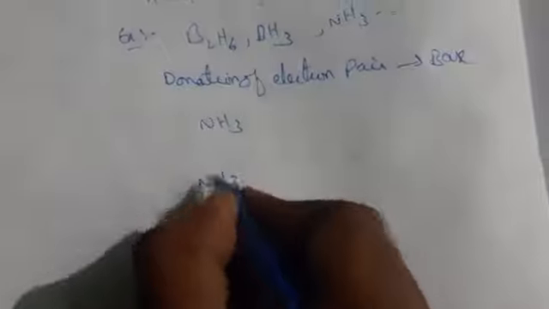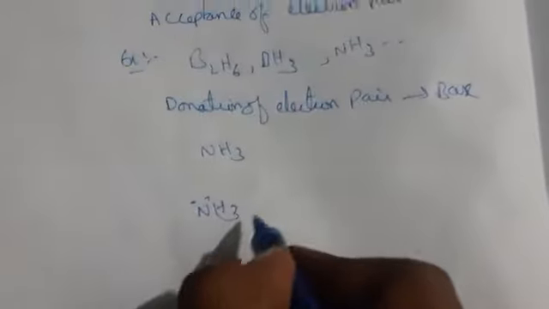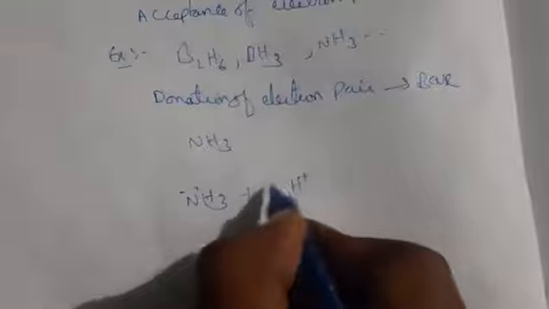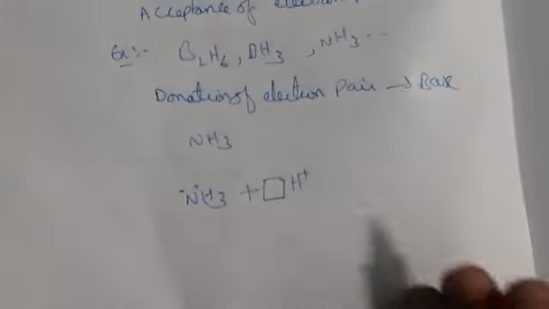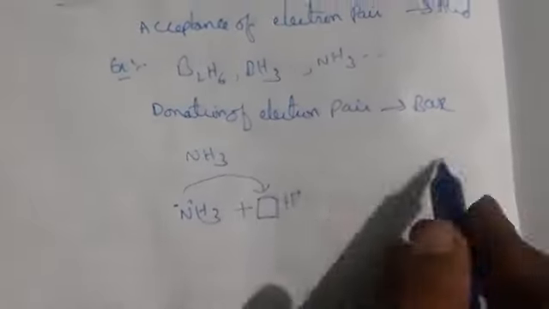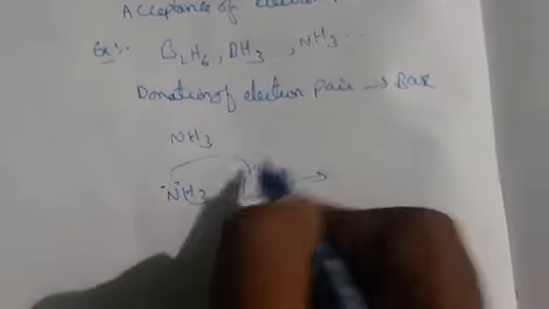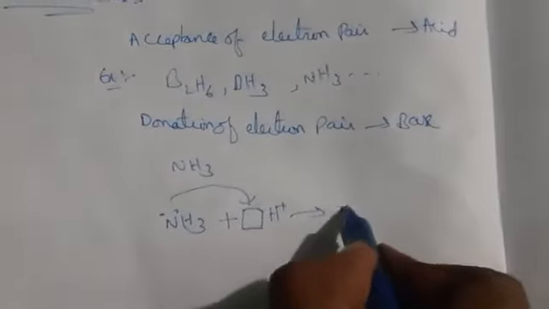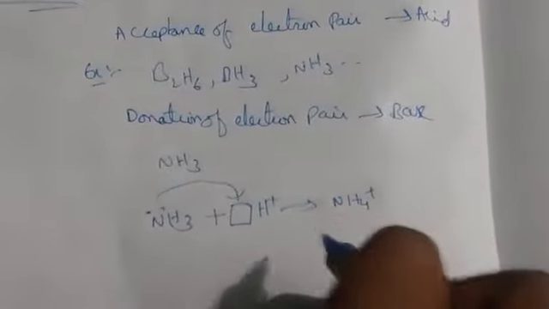For example, NH3 has a lone pair of electrons, and the H plus has a vacant orbital. Hydrogen has only one electron, so if you keep a positive charge, automatically what happens? It loses one electron. So whenever it is losing an electron, NH3 is giving an electron pair to this. It is donating electrons to this, so automatically it forms NH4 plus. So the electron pair is donated. This is nothing but donation of an electron pair. It is a base. So these are the acid base theories.